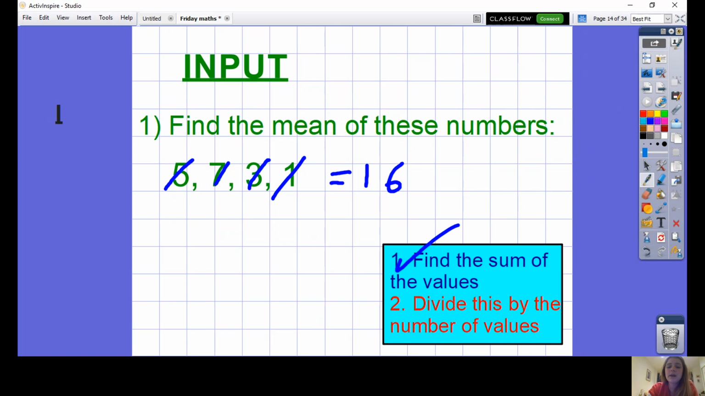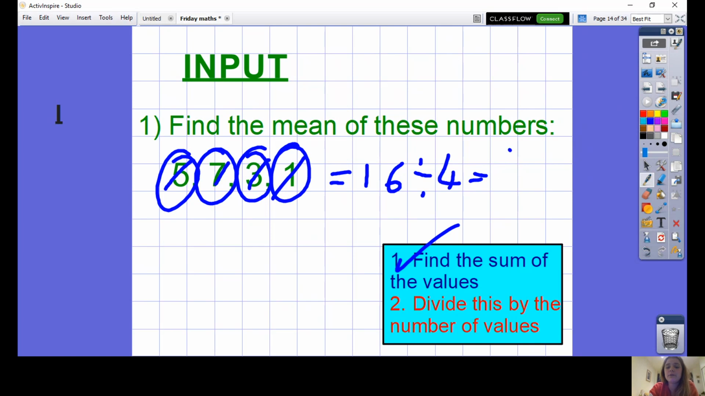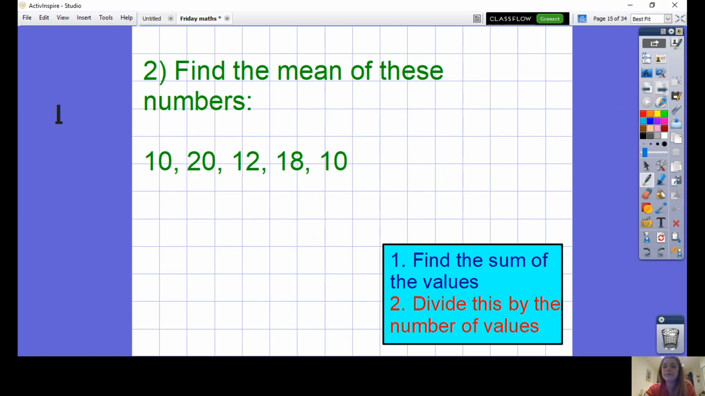Step 2, divide this by the number of values. 1, 2, 3, 4. So again, I'm doing 16 divided by 4 to find the mean here is 4. Well done if you said the mean was 4, give that a tick. Have a go at this one. Find the mean of these numbers. Find the sum of the values first and then divide them by however many there are. Pause the video and try and solve this question, please.